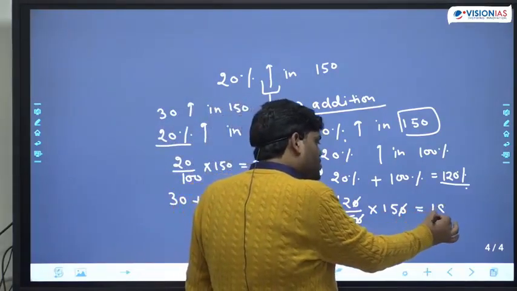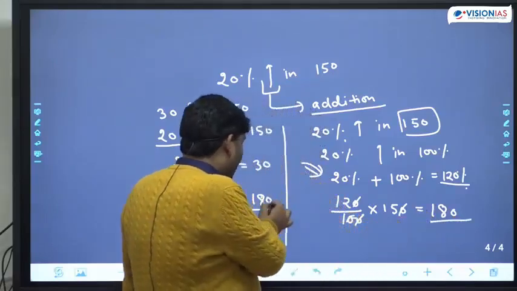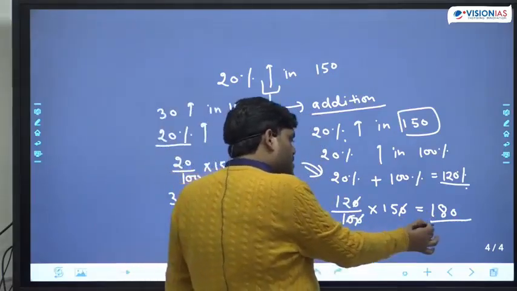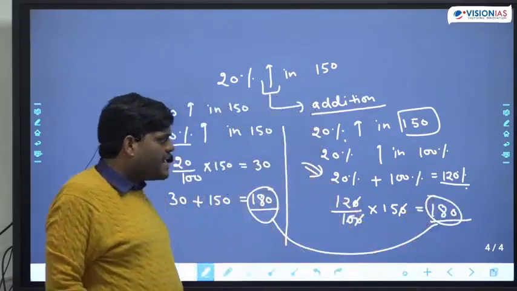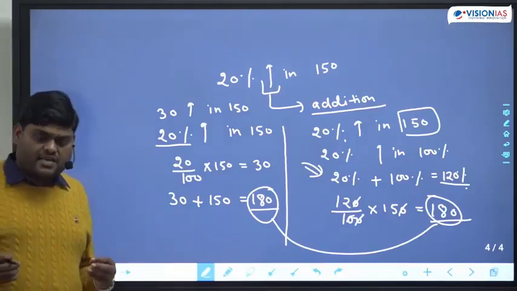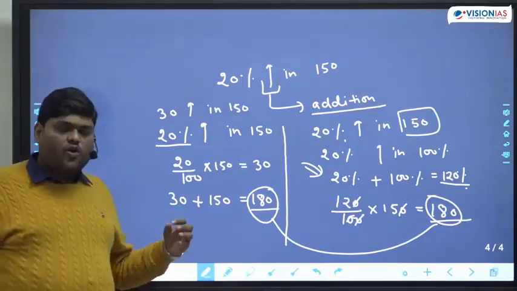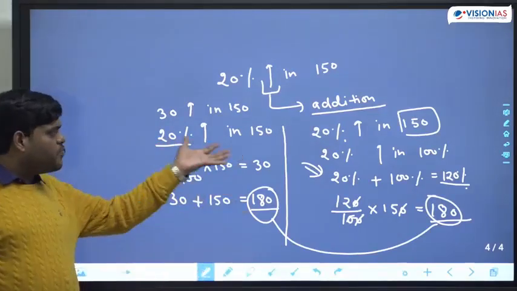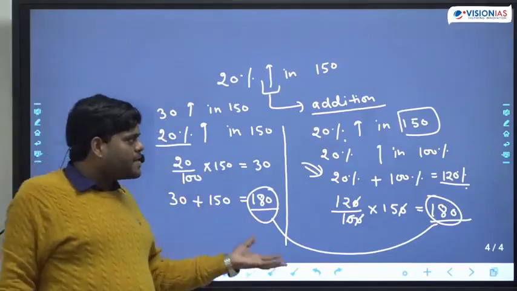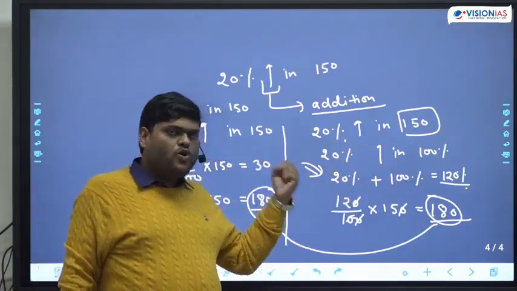And now this is also coming as 180. The answer of both will be same, but there are two different methods. One method is we have changed both into number, and the second method is we have changed both into percentage.